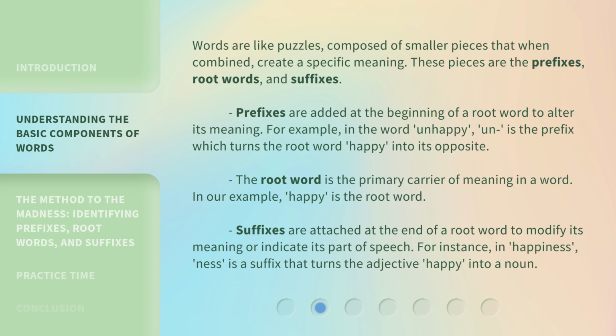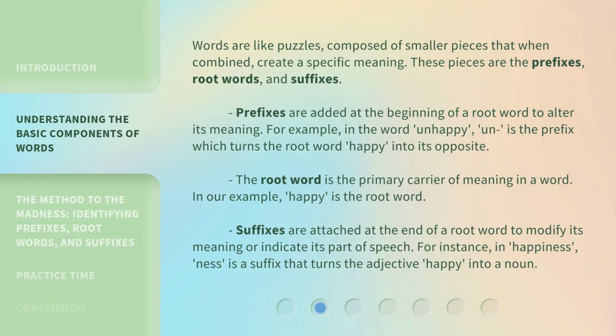Words are like puzzles, composed of smaller pieces that when combined, create a specific meaning. These pieces are the prefixes, root words, and suffixes. Prefixes are added at the beginning of a root word to alter its meaning. For example, in the word unhappy, un is the prefix which turns the root word happy into its opposite.